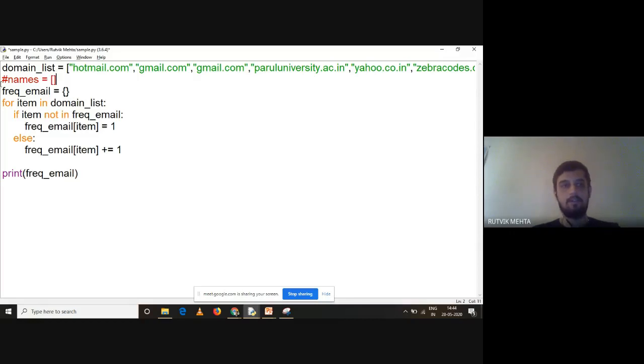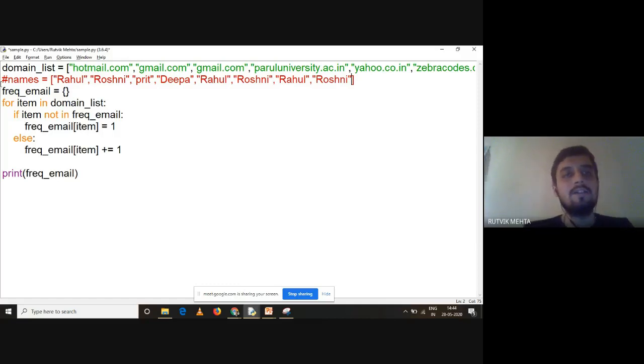Keeping a comment over here so that you can understand. I'll have simple names like Rahul, and let us say Roshni, and let us say Preet, and one more can be Deepa, right? And we can repeat these. Say Rahul and Roshni have won a medal 2 times or 3 times. Now I want to know how many times Rahul is occurring, how many times Roshni is occurring. That is a frequency count program, right?